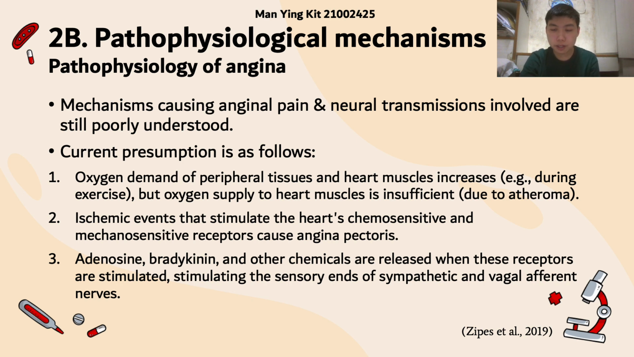Firstly, during exertion, the oxygen demand of peripheral tissues and heart muscles increases. However, due to the formation of plaque in the coronary arteries, blood flow towards the cardiac muscle is lowered. This also causes the oxygen supply to heart muscles to be lowered and renders myocardial ischemia. The ischemic cardiac muscles then release chemicals like adenosine and bradykinin. These chemicals would then stimulate the mechanoreceptors and the chemoreceptors, which then relay the impulse to the sensory ends of the sympathetic and vagal afferent nerves.